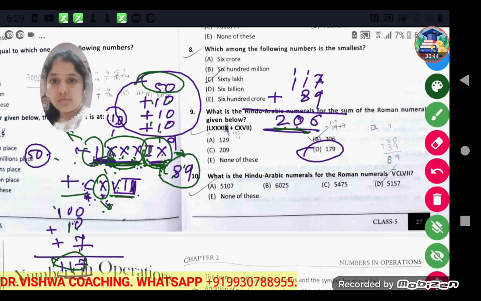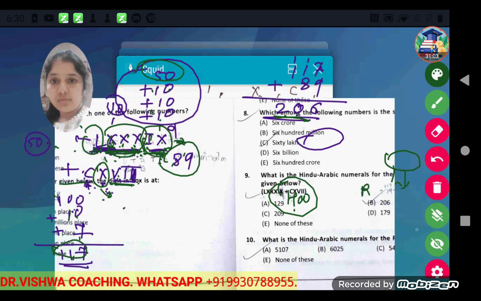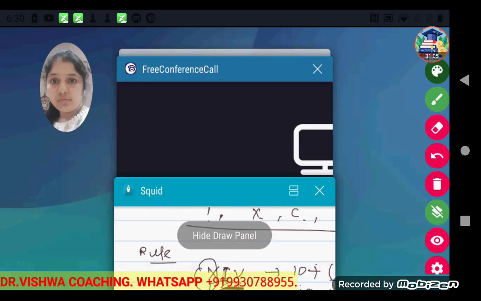Now the last question: what is the Hindu Arabic numeral for this number? This one you try at home, so that you also understand how to convert Roman numerals to Hindu Arabic numerals. This one is for your homework. So we will meet in the next class. Till then, try to solve more and more sums and practice.